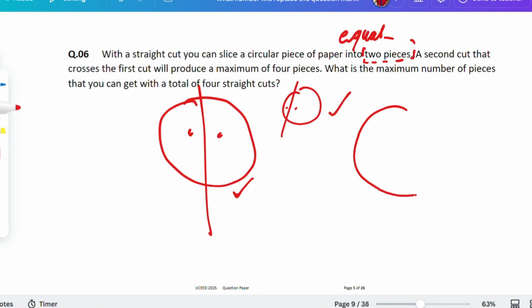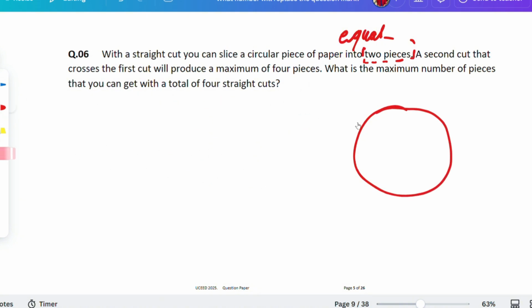Now see, a second cut that crosses the first cut. I'm doing this one, guys. This is the first cut. I'm making it from the center only to make it proper. Now, if you make the second cut like this, how many different pieces will you get? 1 piece, 2 piece, and 3 piece. Only 3 pieces you'll get now.